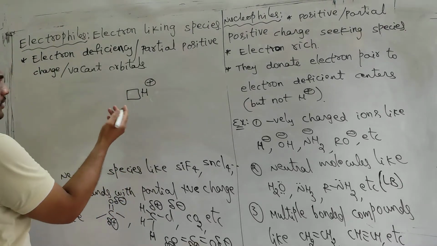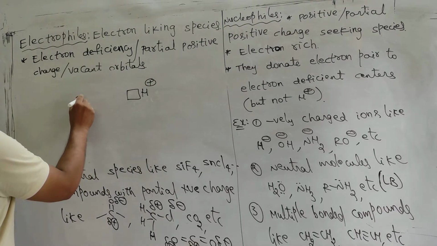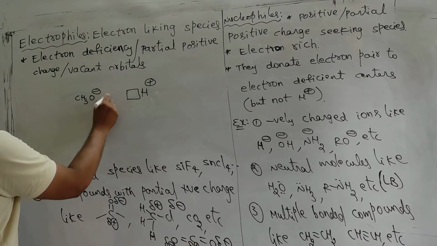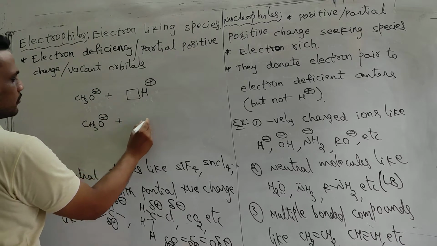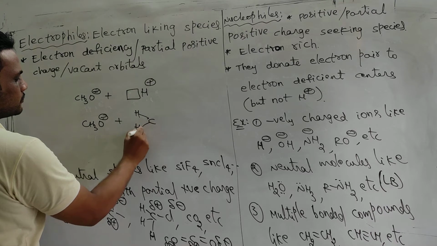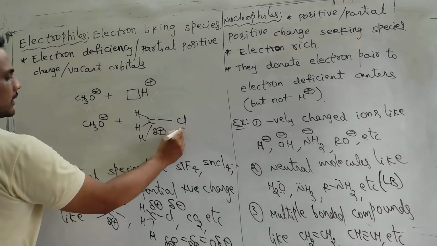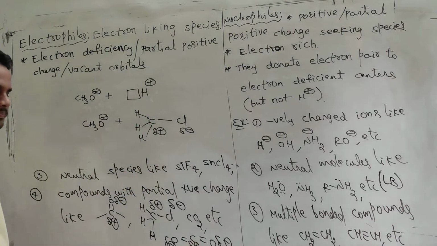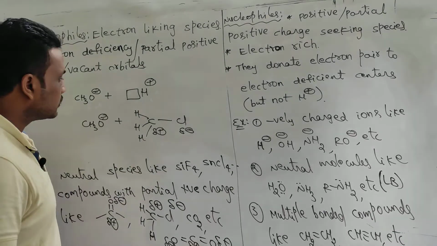Some species I am taking, anyone, alkoxide or hydroxide, anything. So I am taking methoxide. Electron rich, no doubt. The same methoxide I am taking with this. The partial positive charge is the electrophilic center. And H+ is a totally positively charged ion; a vacant orbital is also there.